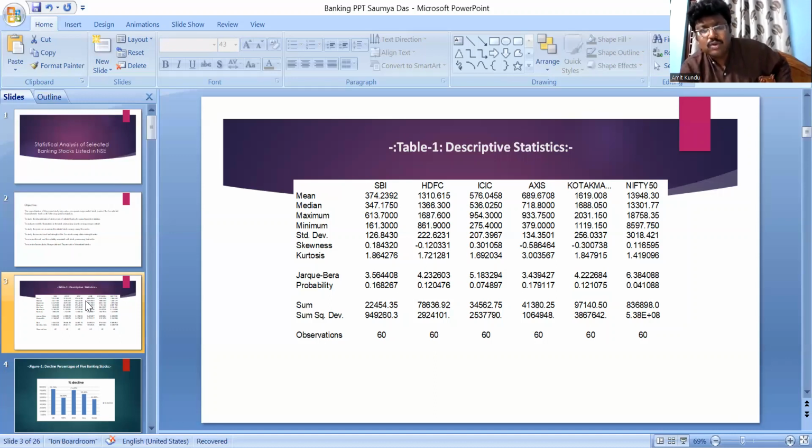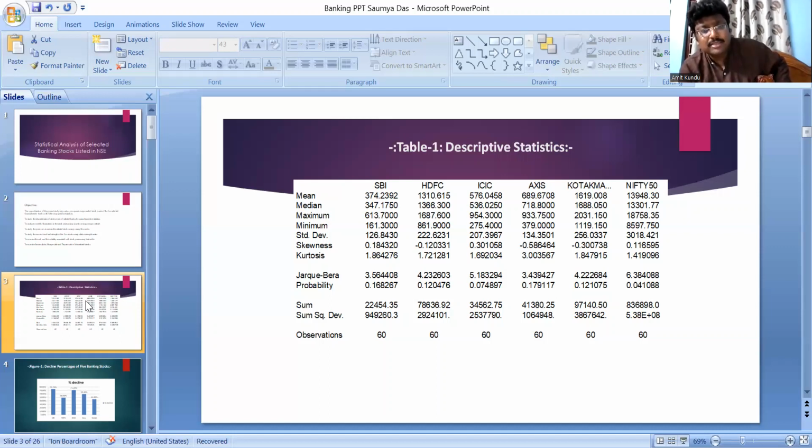Now look at the skewness. Skewness is very low: it is 0.18 for SBI, minus 0.12 for HDFC, 0.30 for ICICI, minus 0.58 for Axis Bank, and minus 0.30 for Kotak Mahindra. So it is very low for all these stocks.